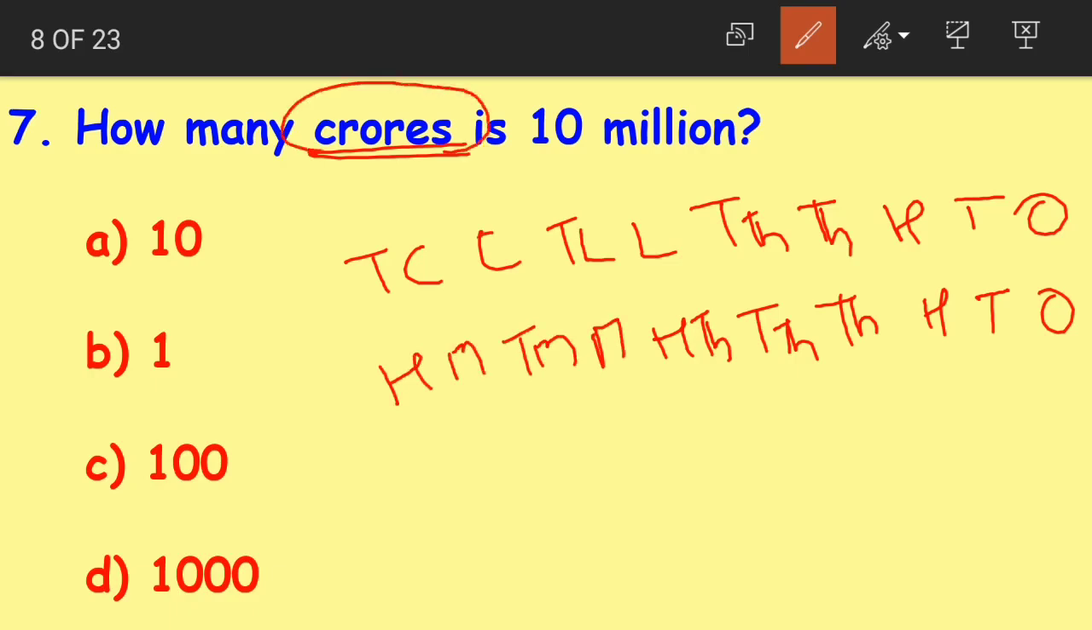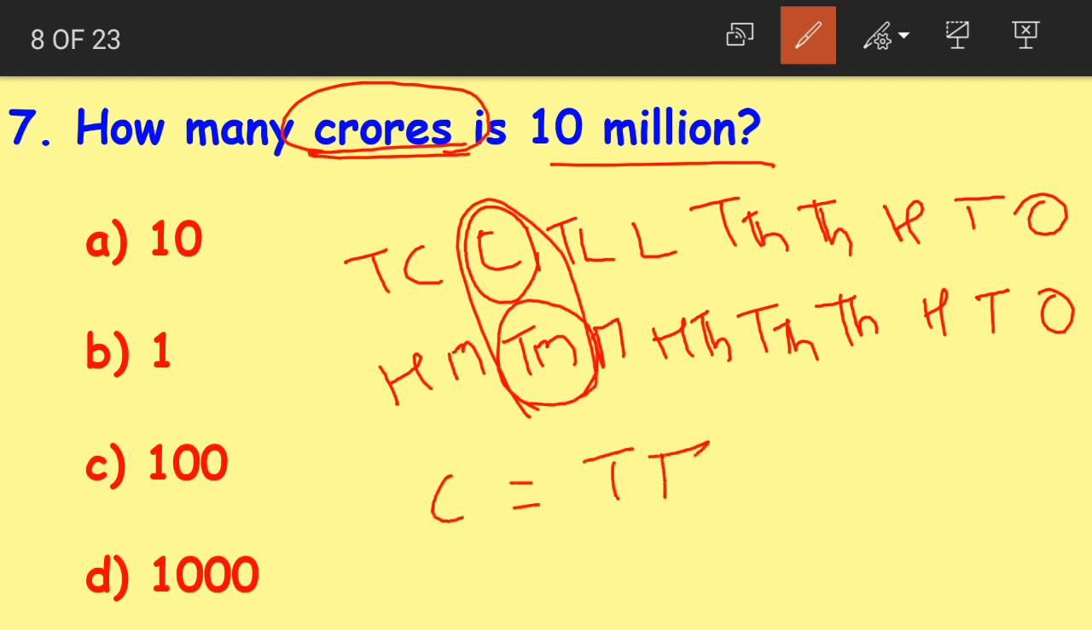Now what do we need? We need the crores. How many crores is 10 millions? If you look here, crore is equal to 10 millions. We have crore in the Indian system and in the same place we have 10 millions in the international system, right? Both the places are the same.